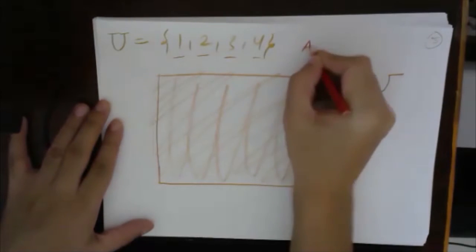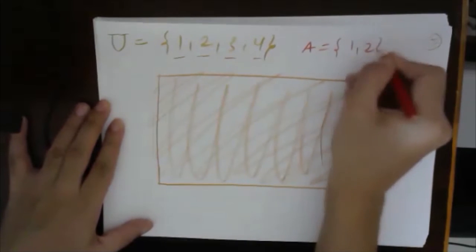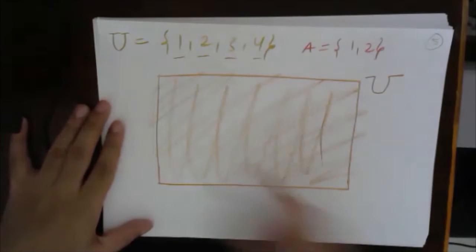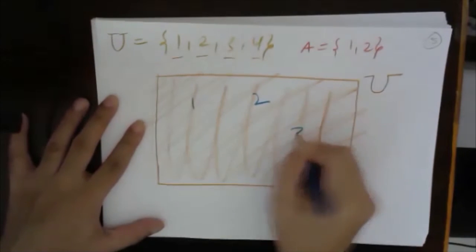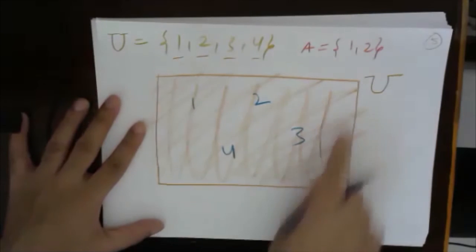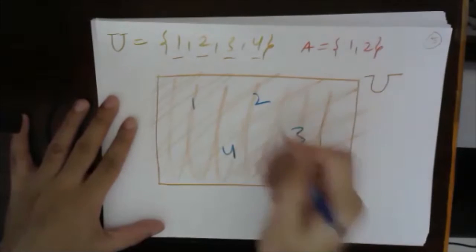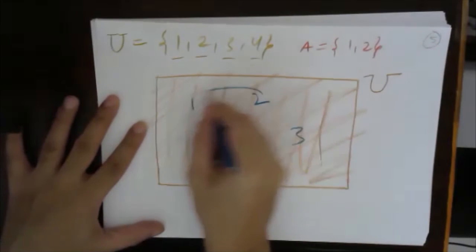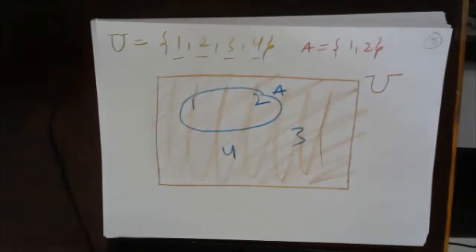Now suppose I'm defining that there is a set A in the same question. I'm defining that there is a set A which contains 1 and 2. So suppose there were elements scattered here, 1, 2, 3, and 4, in the universal set. I'm saying there is a set A which contains 1 and 2. So I will just mark this set inside this universal set. And this is what Venn diagram is all about.